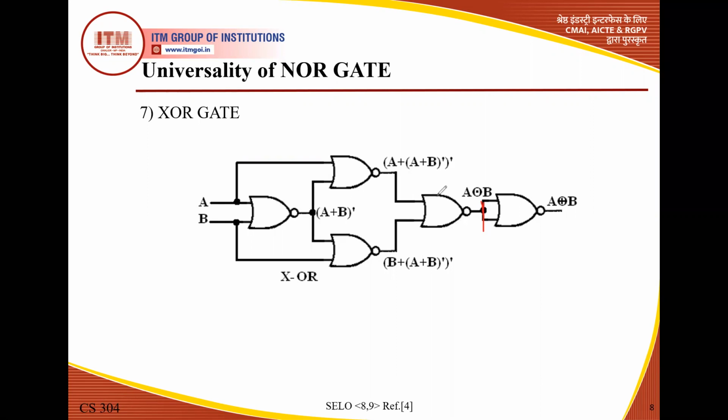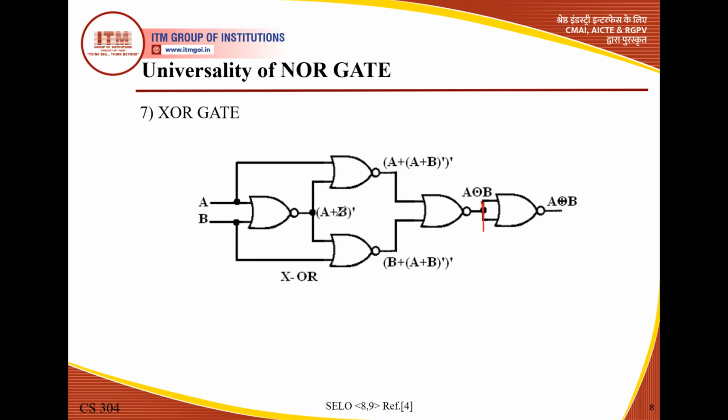Because what is the XOR? When we take the complement of XNOR, XNOR is converted into XOR. So up to here we already discussed the XNOR. Here we use only a NOT gate. What happens? This NOT gate takes the complement of this XNOR. So XNOR is converted into XOR. So this is the arrangement: 1, 2, 3 and 4.